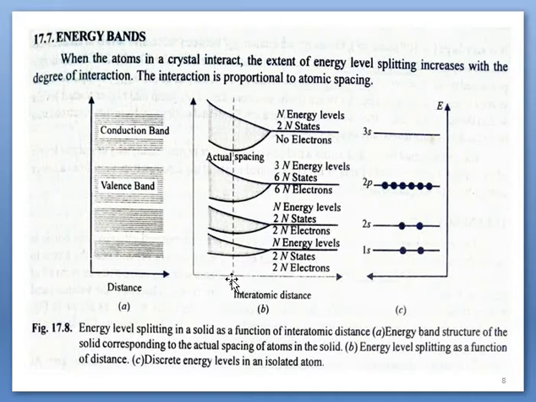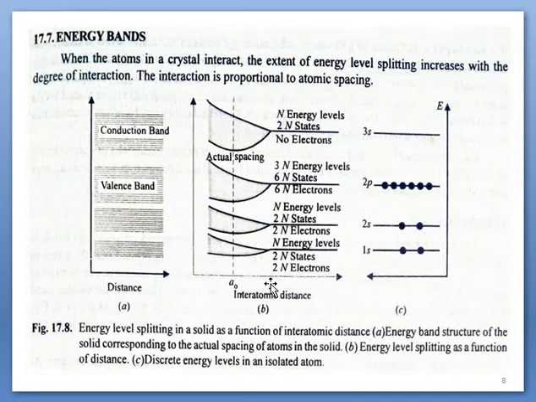So this is called the interatomic distance. When the distance is more than the interatomic distance, there is no change in the energy levels. Each atom will have its own energy levels. There is no interaction among the atomic energy levels, because there is no change. So N atoms have this kind of energy level distribution.